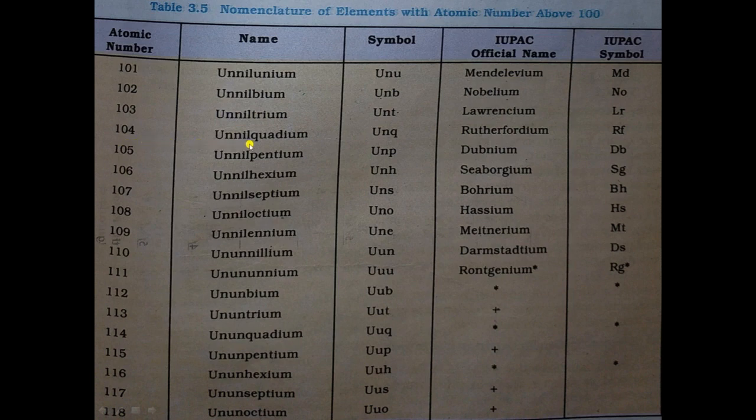104 Unnilquadium, 105 Unnilpentium, 106 Unnilhexium, 107 Unnilseptium, 108 Unniloctium, 109 Unnilennium, and so on. In this way you can do nomenclature of these elements.